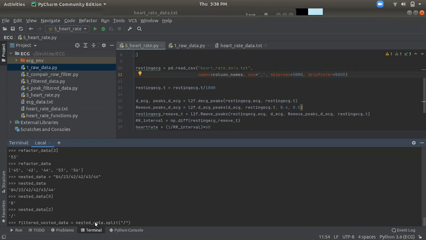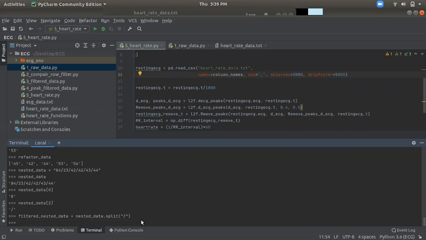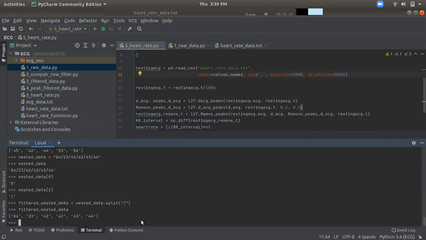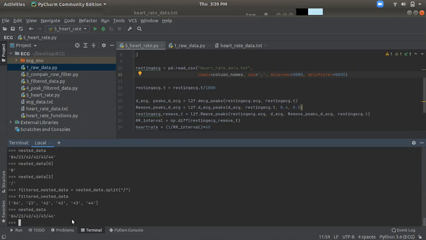So what we will do, it goes to the nested data, finds the slashes, and divides it: the first element, the second element, then the third, the fourth, the fifth, and the sixth. So it should be like this. So let's check filter nested data. So now here we go. You can see the difference between the nested data and filter nested data, what we are doing here.